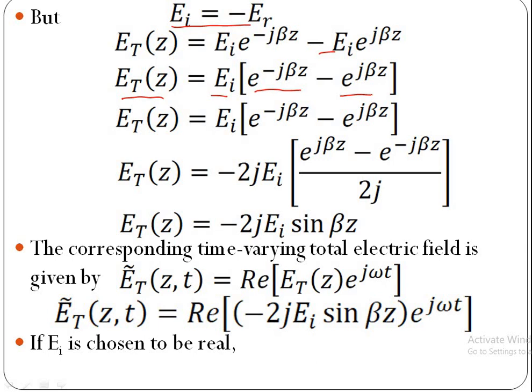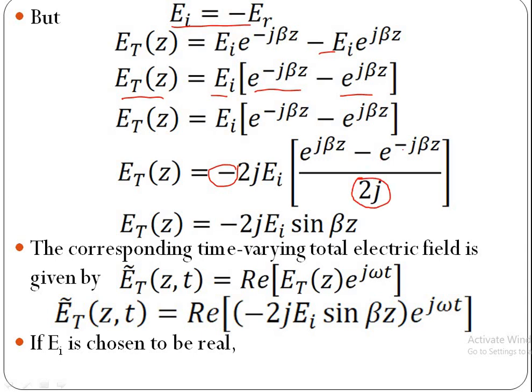Now take minus common from this, then these two are reversed, hence e power j beta z minus e power minus j beta z. Now multiply this with 2j to compensate, divide by 2j.